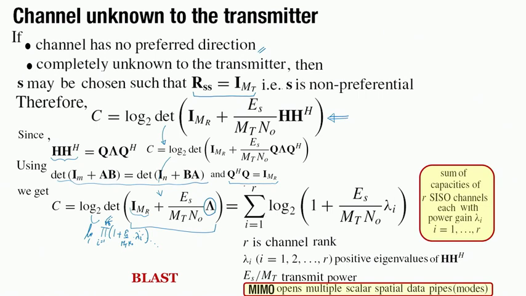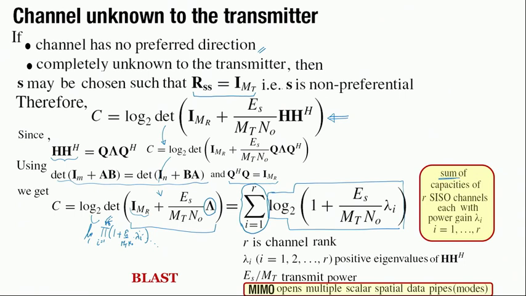So, this expression, if we look at it carefully, contains within it a SISO link capacity, and we are adding up r number of SISO link capacities, and hence we had said it is a sum, adding up the capacities of r SISO links, each with a power gain of lambda i. So, that is what we see, that the SNR over here is this, and Es by MT is by virtue of dividing the transmit power equally amongst MT number of transmit antennas. So, what we concluded was that this is the MIMO system which opens up R spatial pipes.